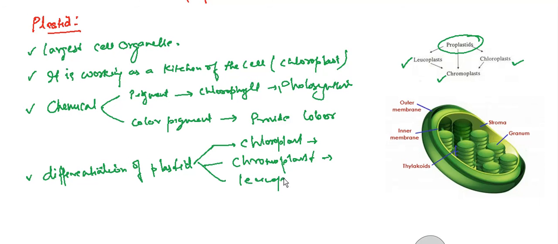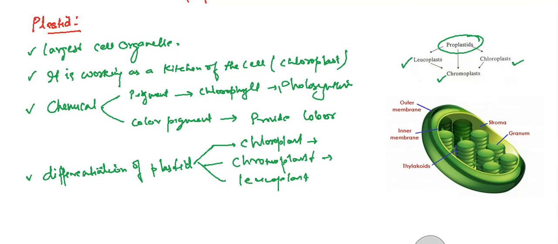Leucoplast is colorless. Each plastid has its function. Like, have you seen the early leaf? They are red in color. As it grows, the color of the leaf changes into green. So we can say that plastid can differentiate into any of the forms. That is maybe leucoplast, maybe chloroplast, and maybe chromoplast. So any form they can take.